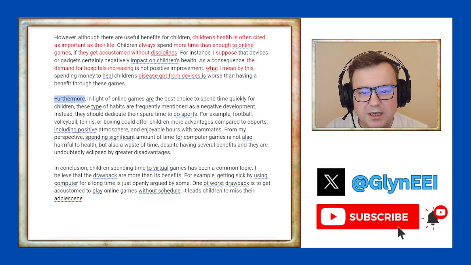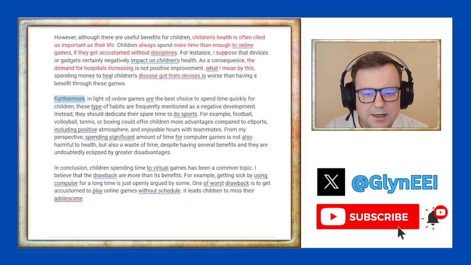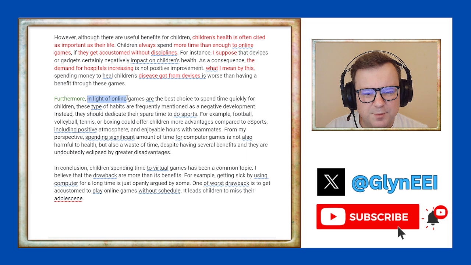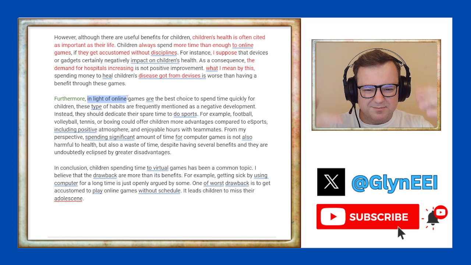Furthermore, good signposting language. The candidate does use good signposting language. In light of online games, in light of is very nice language, but this should be used as an adverbial at the beginning, so not as the subject. It's all very technical, but from a linguistic point of view, it's wrong.